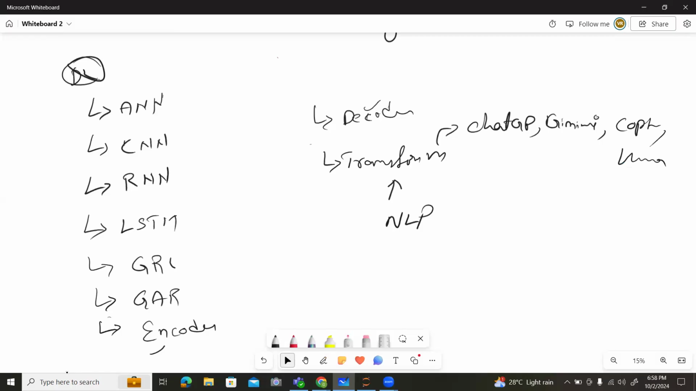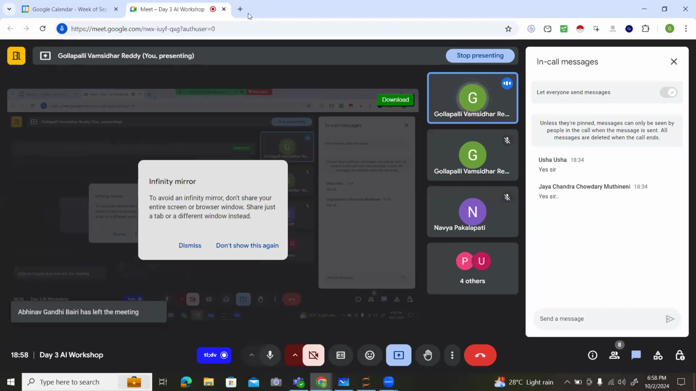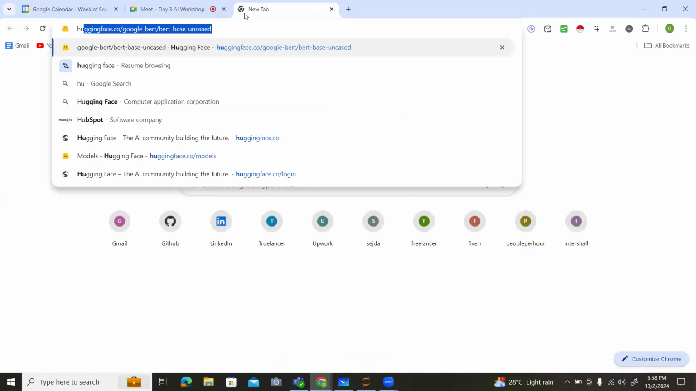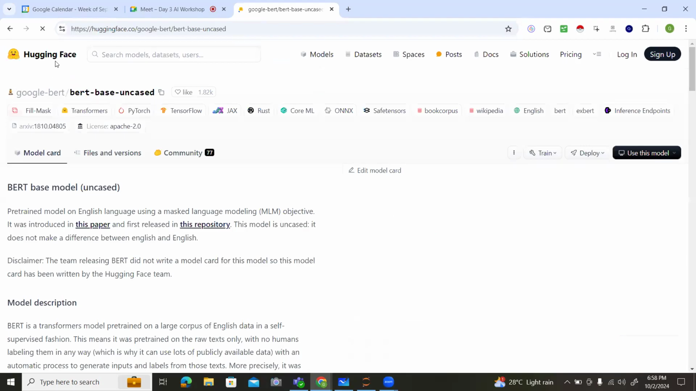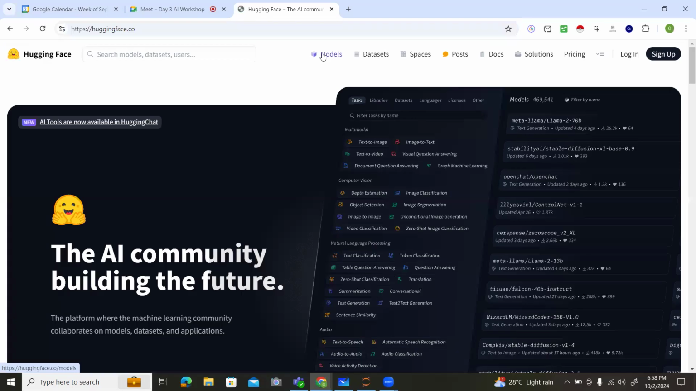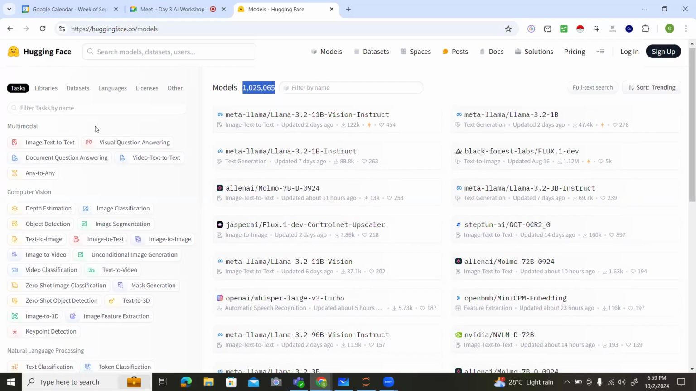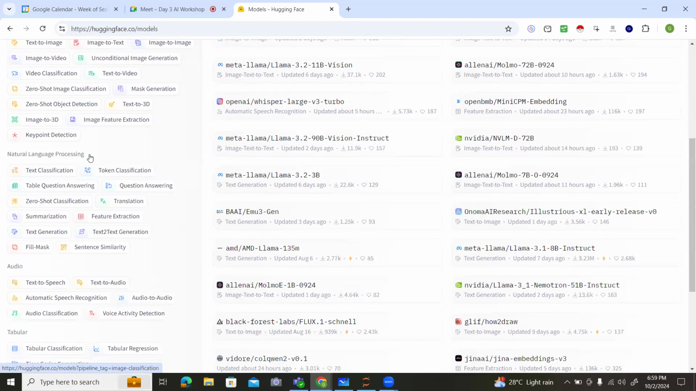Let me show you Hugging Face, where we can find these types of deep learning models. This is the Hugging Face website. Simply type Hugging Face and click on Models. We have 10 lakhs 25,000 65 models right now. ChatGPT type of models, we have 10 lakhs plus models. Each and every model can generate, like image to text, text to image. These are the models we have.